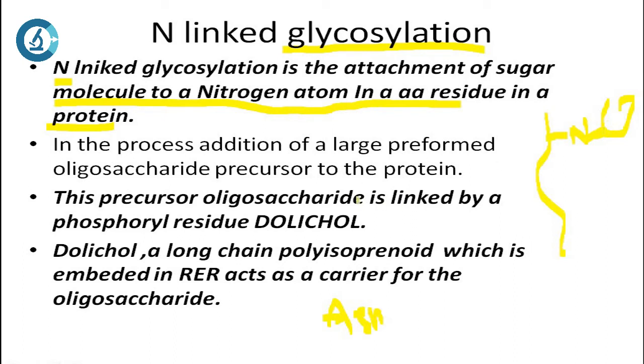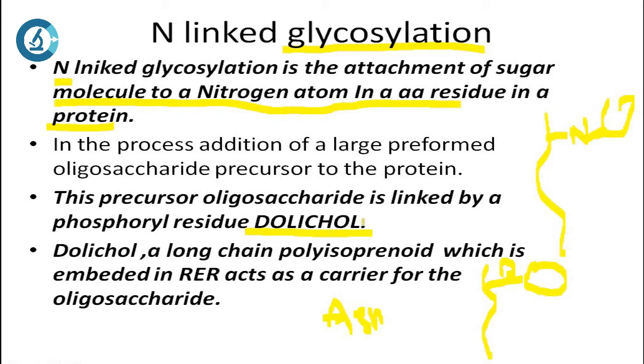How is it added? It is linked by a protein called dolichol. Say, for example, this is your protein. Here you will have a molecule called dolichol, which I will label as D, and then you will have your carbohydrate or your sugar. So this dolichol acts as a linking molecule between your protein and your carbohydrate.